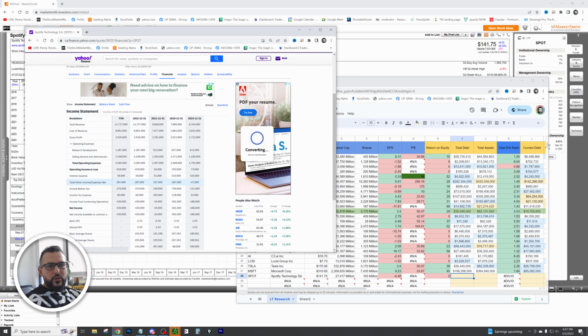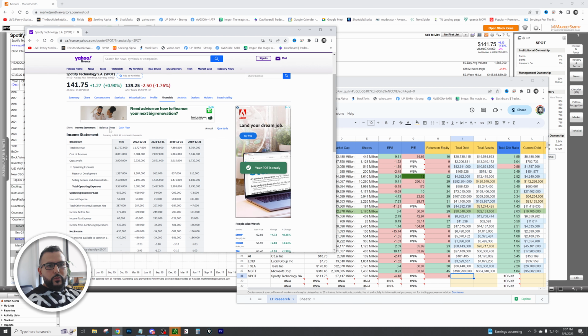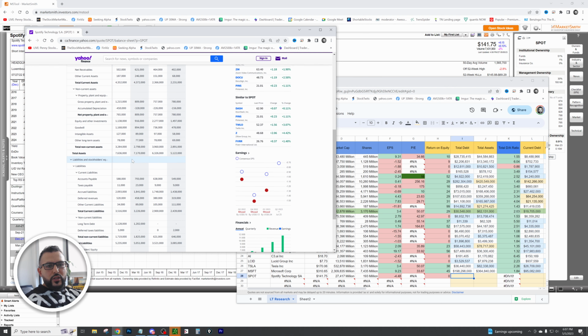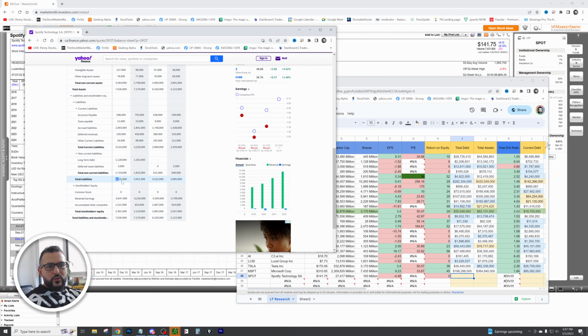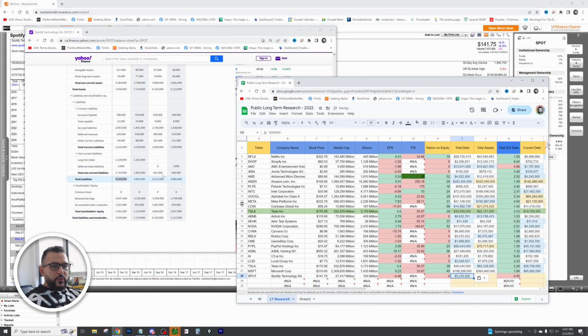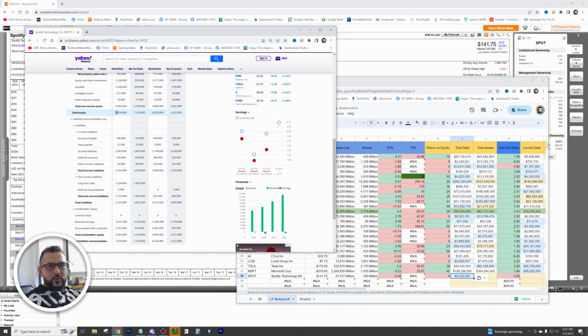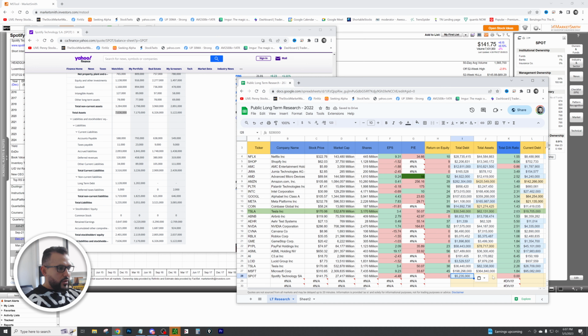Okay, so we're looking at total debt to total asset. So we're going to come down here. We're going to look at the balance sheet. We're going to go and look at total debt. So total debt here, we got 5.2. We're going to put that there. And then we got total assets. We're going to plug that in here. So the total debt to asset does balance. Okay, so that's a good thing.